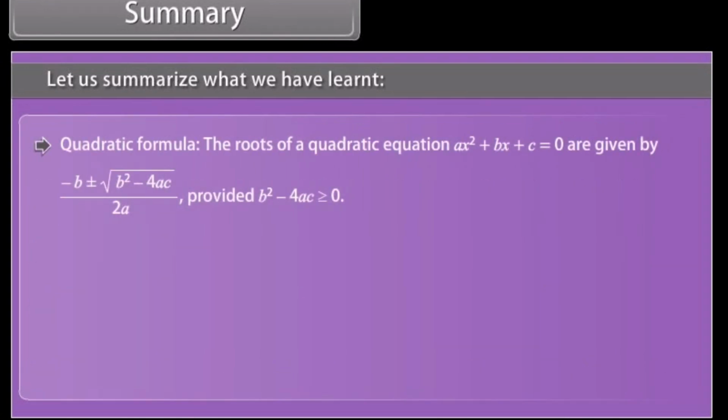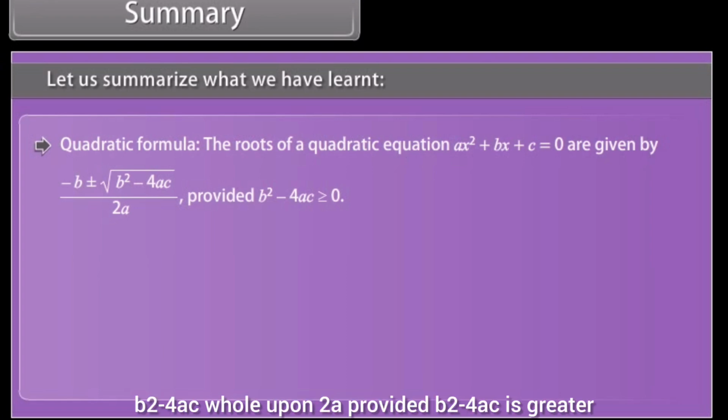Quadratic formula. The roots of a quadratic equation ax² + bx + c = 0 are given by minus b plus or minus the square root of b² − 4ac, whole upon 2a, provided b² − 4ac is greater than or equal to 0.